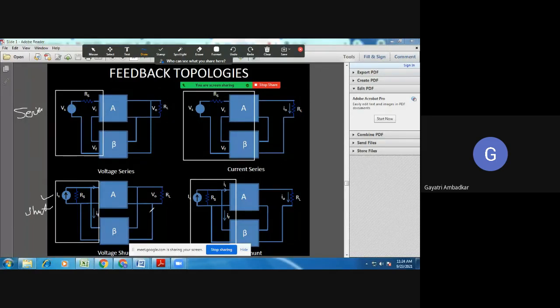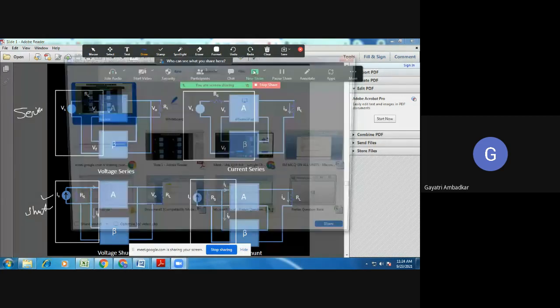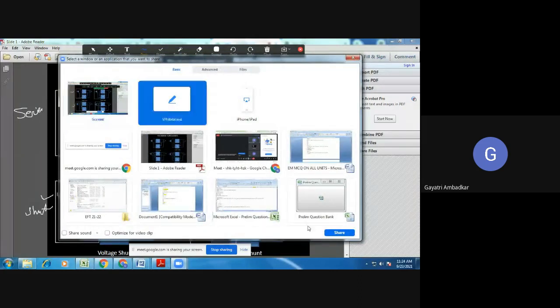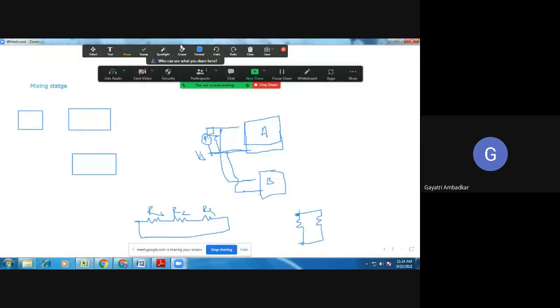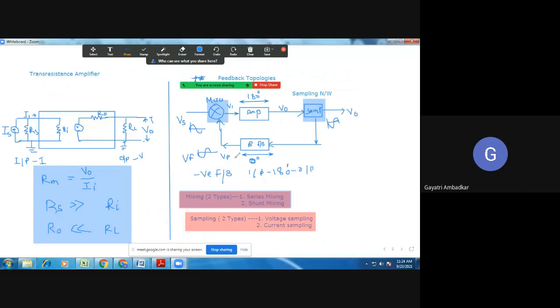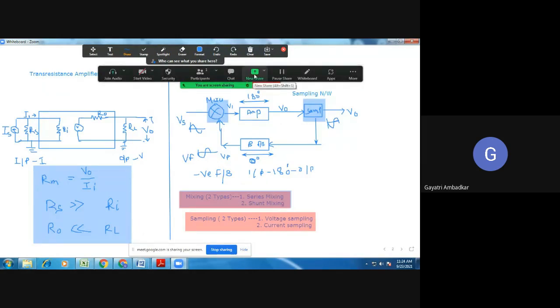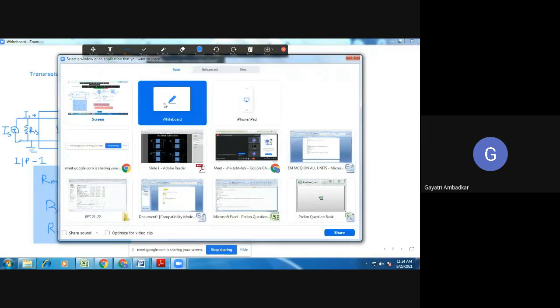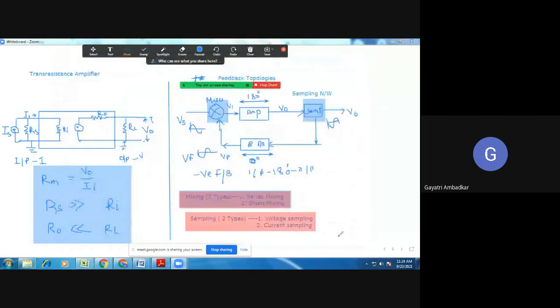Now, quickly I will tell you that as we said, there are two types of mixing and two types of sampling, right? Accordingly, I can employ series mixing and I can use voltage sampling.